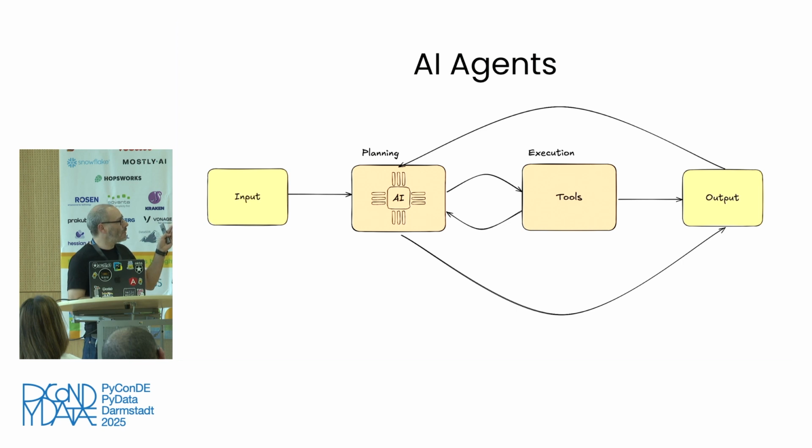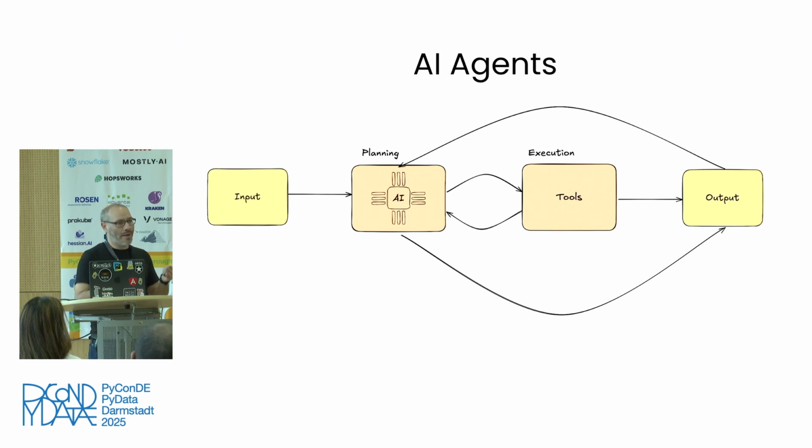So we have some input that goes into the AI agent, and the AI agent goes through some kind of planning phase. This is where it's thinking, right? We like to call it thinking or reasoning or planning, creating that plan for execution. And then it has some tools at its disposal. It can interact with tools, and we can use these tools to gather context from other applications, from third parties, from things that are stored on your computer.